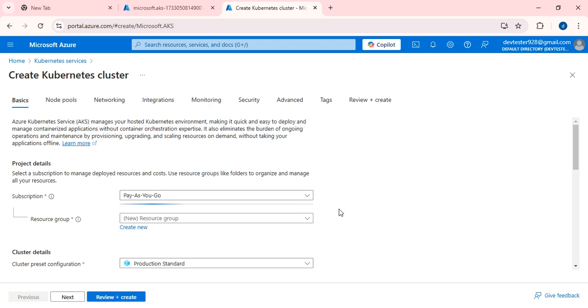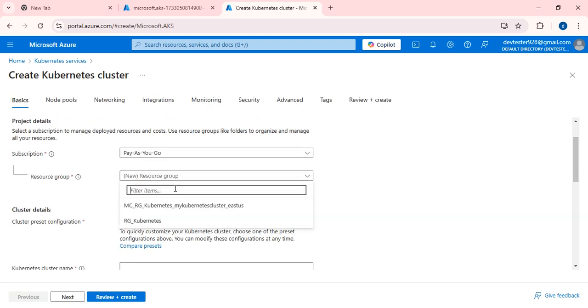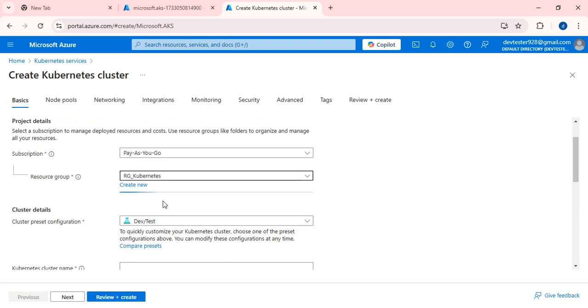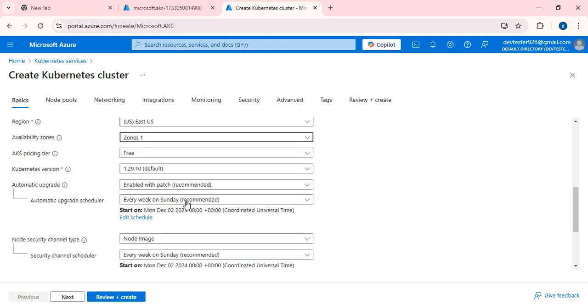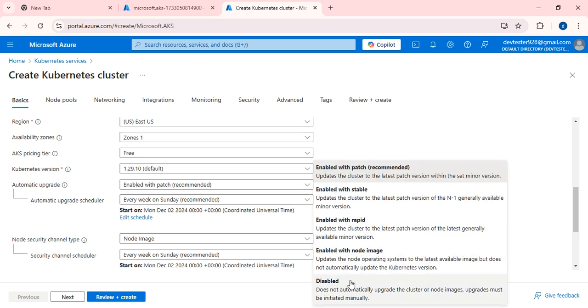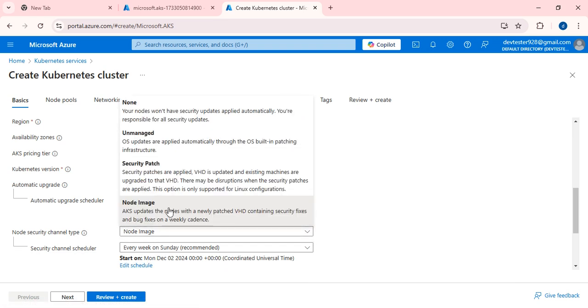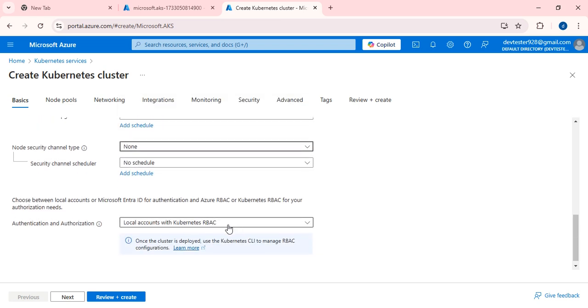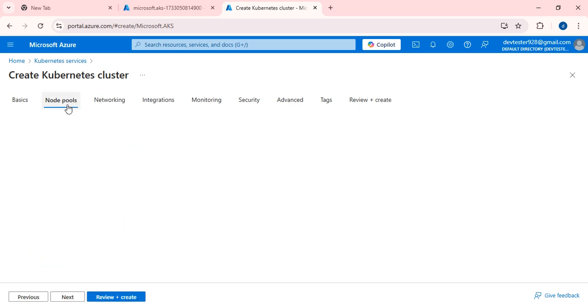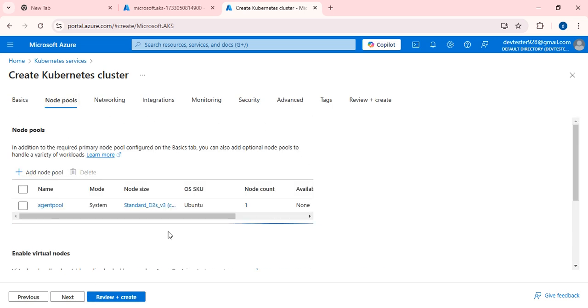So if you select here, we have the Kubernetes resource group, dev test, my cluster 1, and East US, availability zone is 1. These things we had already discussed, and here it is disabled, here it is none, no security patches are required, and local account. Okay, node pools. This thing we had already selected.